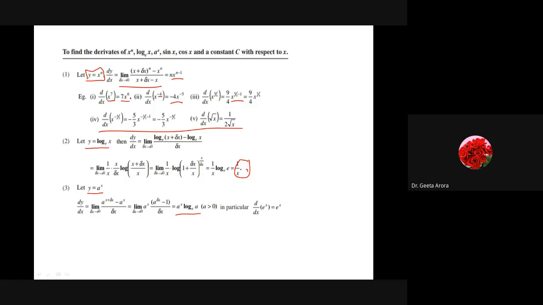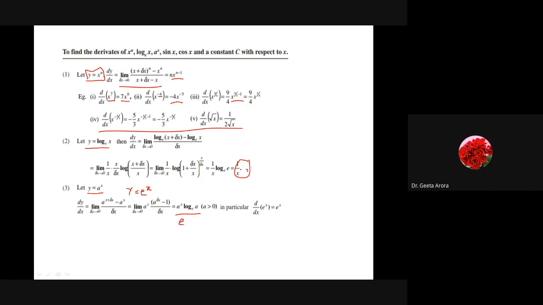Correct? So this is what we have, and here in particular, if y is equal to e^x, meaning in place of a we have e, raised to power x, then what will be the value?